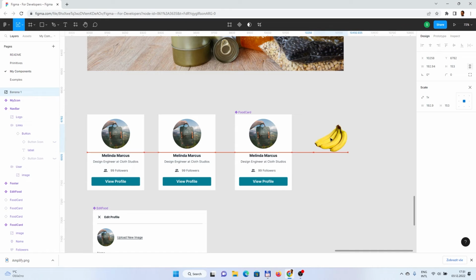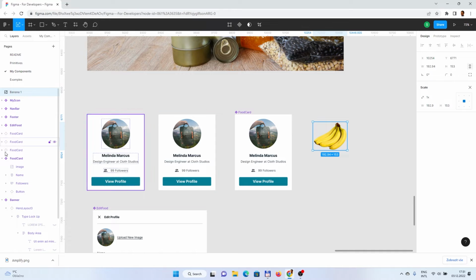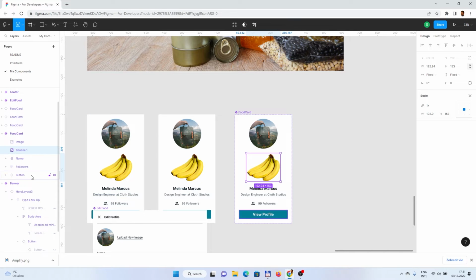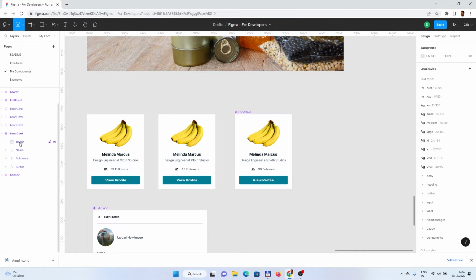Let's say something like that. And basically we want to place it in the food component. So we can also use the left side. Move the banana here. Oops, something went wrong. No. And let's call it real image, because we will change the image obviously later on. And the original banana, we can delete it. So we have an image for the food.